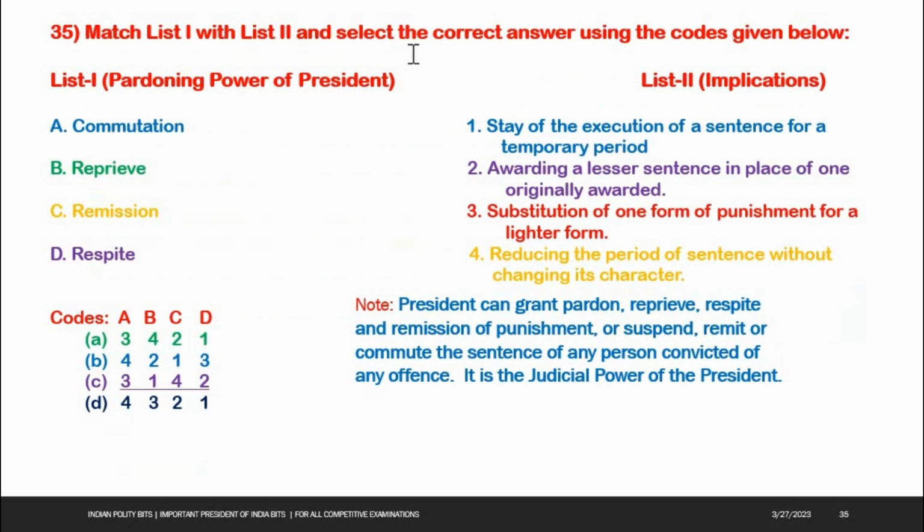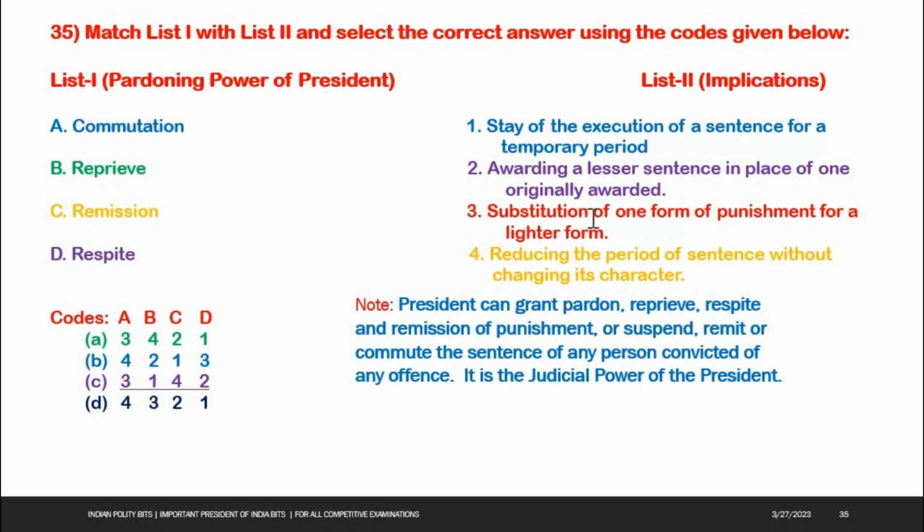Next one. Match list 1 with list 2 and select the correct answer using the codes given below. List 1. Pardoning power of President. List 2. Implications. See the options: commutation, reprieve, remission, respite. Stay of the execution of a sentence for a temporary period. Awarding a lesser sentence in place of one originally awarded. Substitution of one form of punishment for a lighter form. Reducing the period of sentence without changing its character.